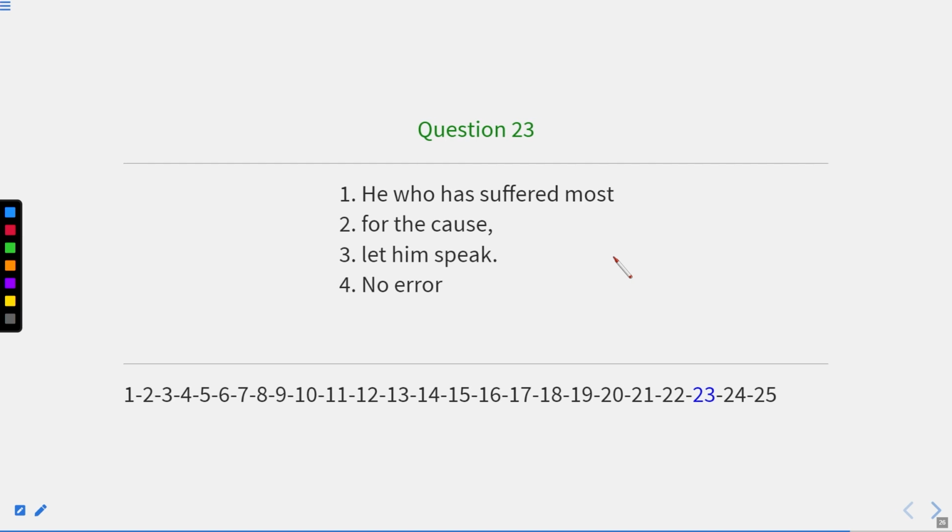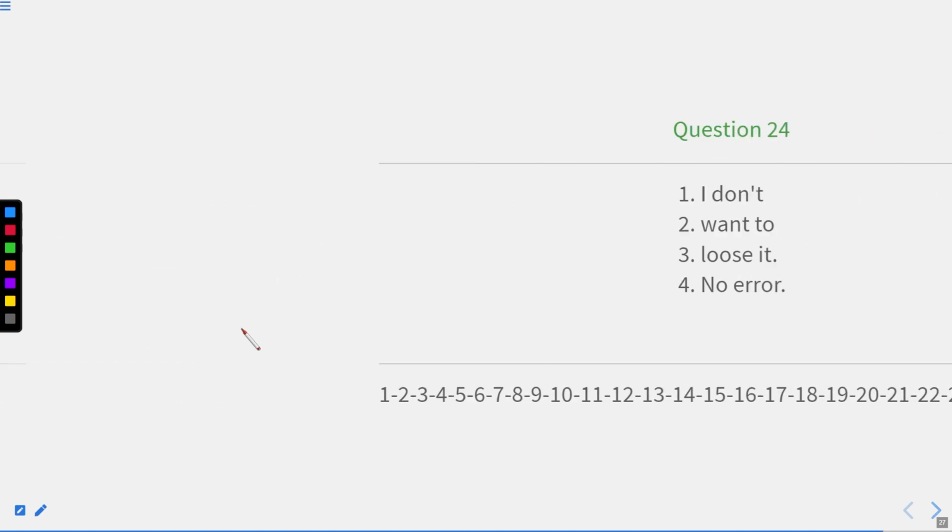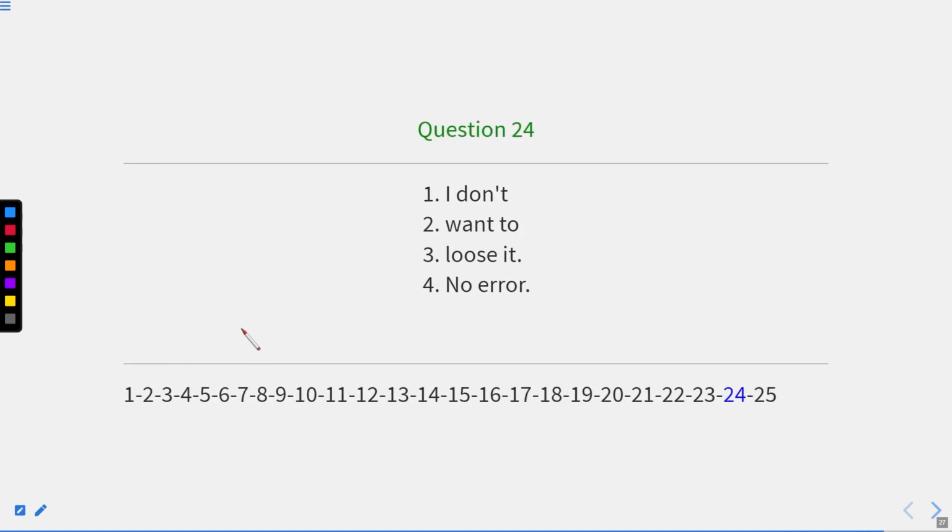He who has suffered most for the cause, let him speak. So here the sentence is, he who has suffered most for the cause, let him speak. The answer is no error because the sentence contains no error. Fourth one, not the. Now let us move to the next one. This is question number 24. I don't want to lose it.